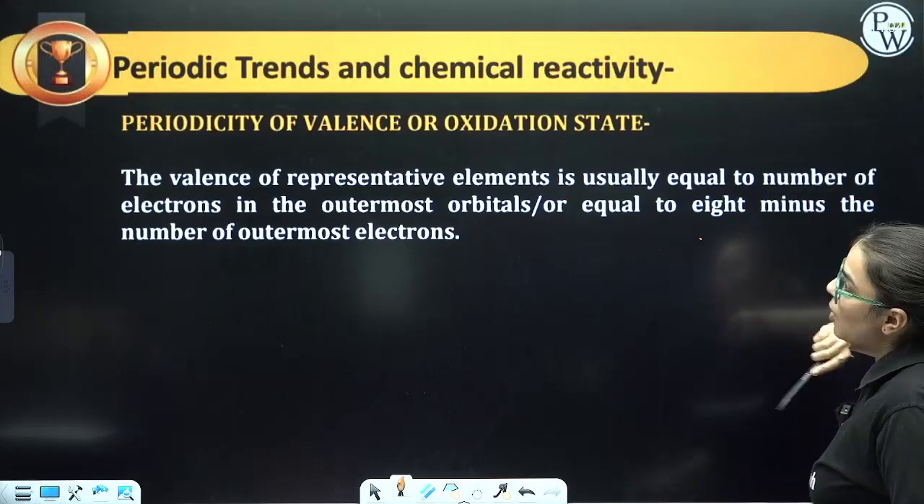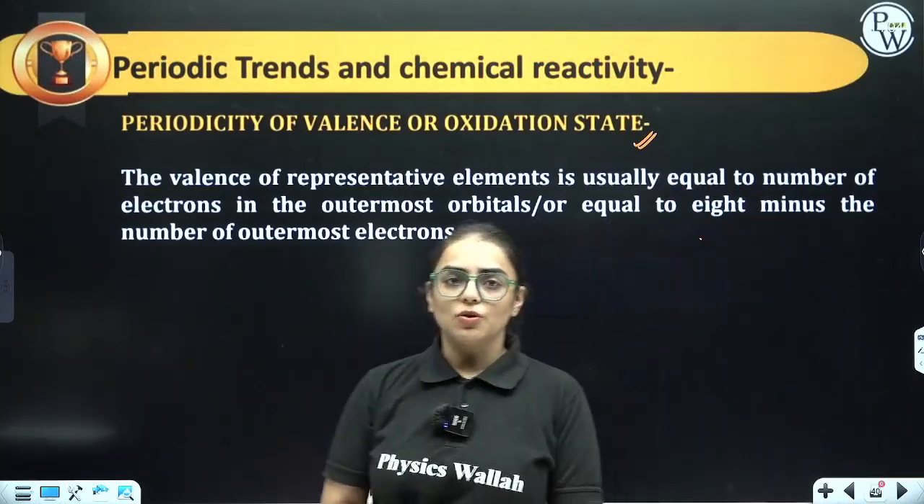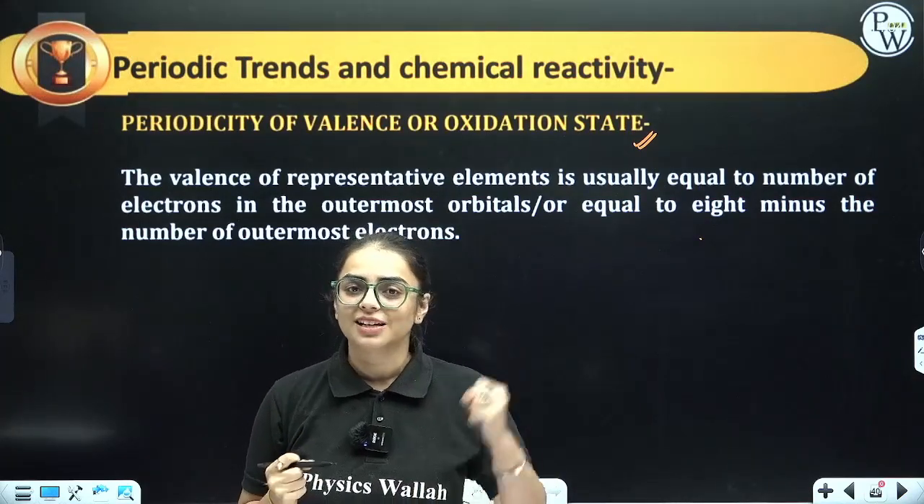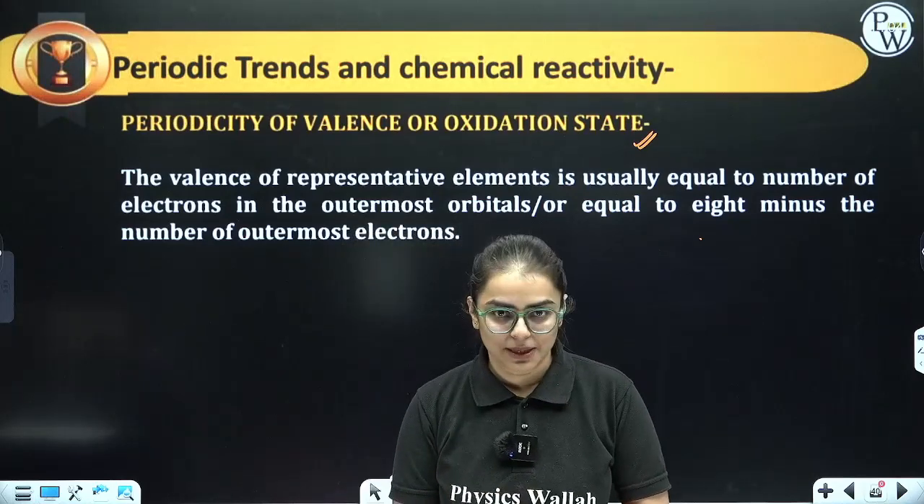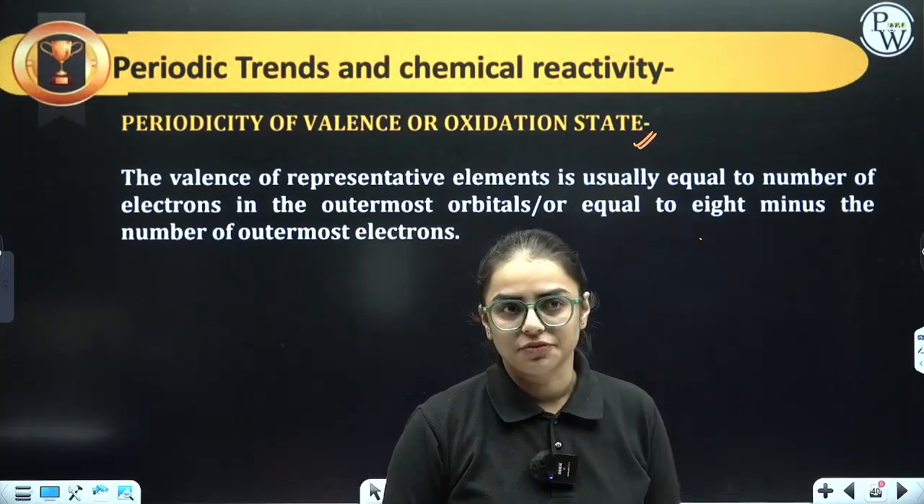So in chemical properties, one of the chemical properties is oxidation state or valency. Let us talk about oxidation state. Oxidation state, students, is basically the formal charge that an atom carries, and valency is basically the combining capacity of any element. So these are two different terms, not the same term.